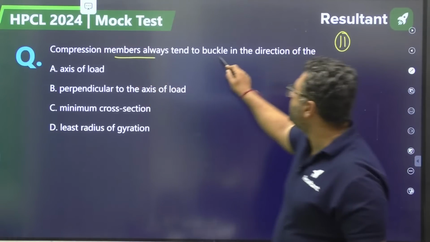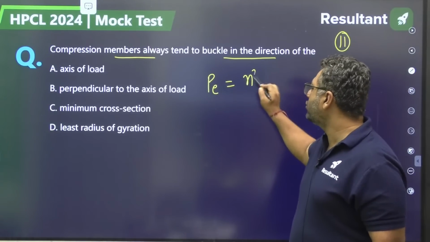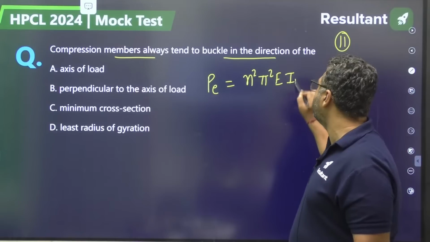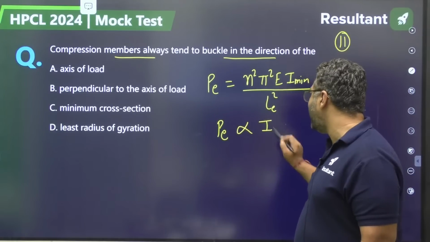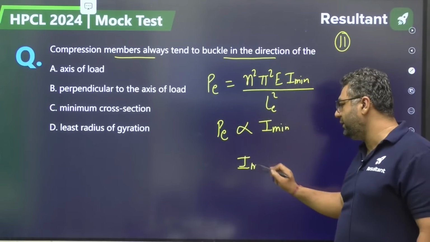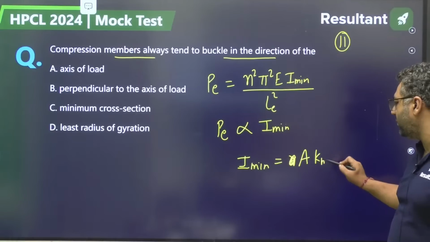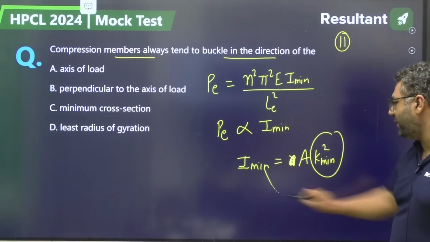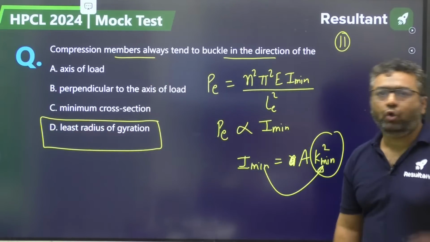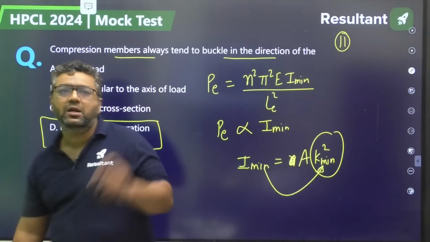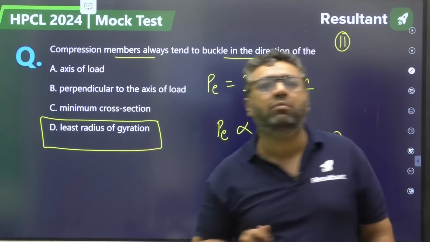So guys, here you can see: compression members always tend to buckle in direction of the... If you remember, buckling load is defined as n square pi square EI minimum divided by Le square. So buckling load is directly proportional to I minimum. I minimum can be written in terms of A k minimum square, so it will depend on radius of gyration. K minimum means least radius of gyration. So always buckling will be happening, my dear, where we will be having the least radius of gyration, or the least area moment of inertia.